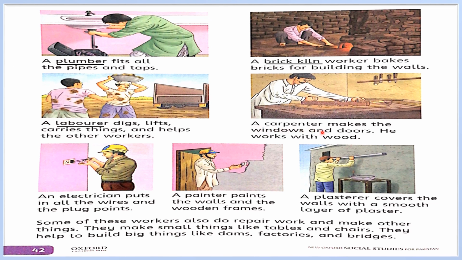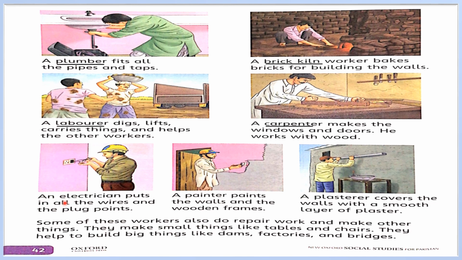A carpenter makes the windows and doors. He works with wood. Now underline this word carpenter. Who is a carpenter? A carpenter makes chairs, tables and wooden things.